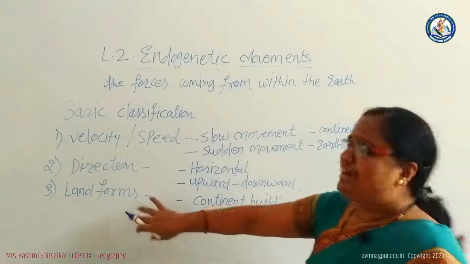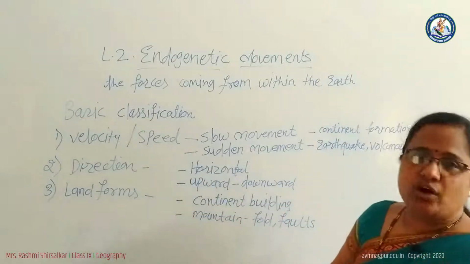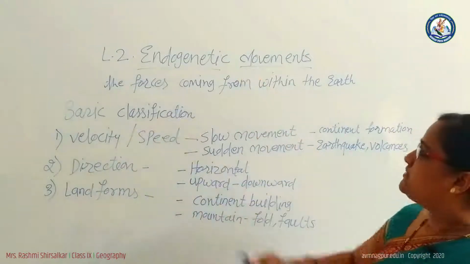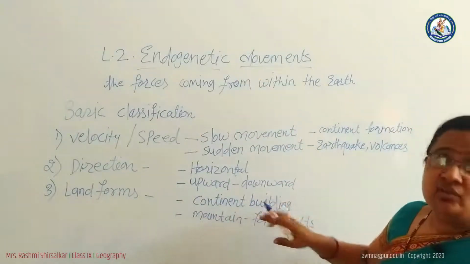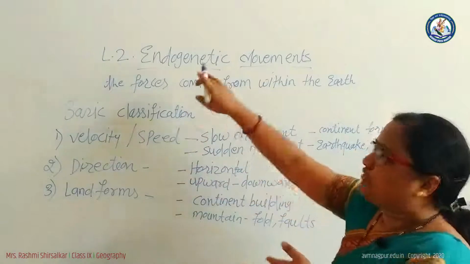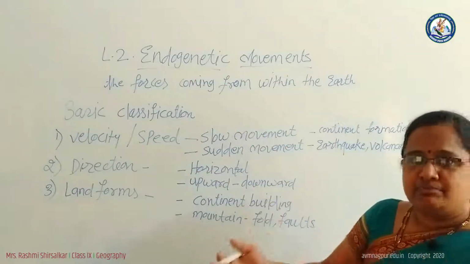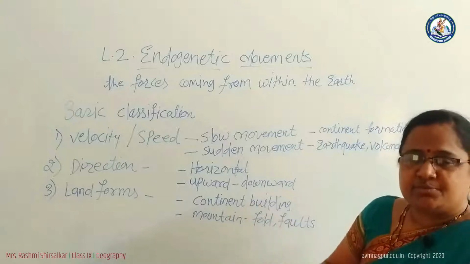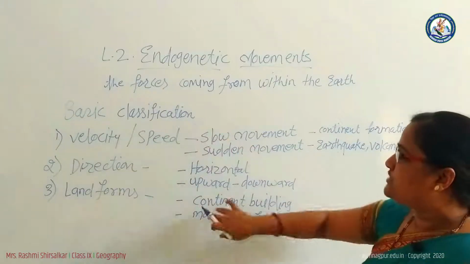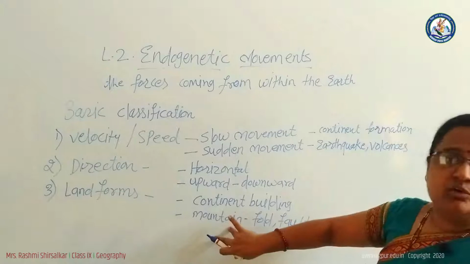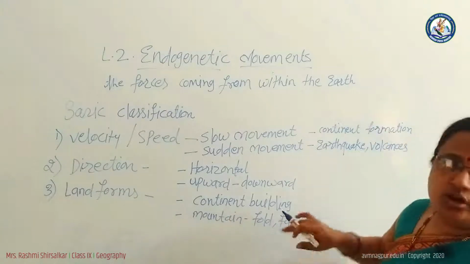Another one is landform. Which types of landforms are formed by the endogenetic movements? First one is continent building. From endogenetic movements, continents are built, the continents that have been formed, are formed in this way. And another one is mountain formation, that is fold and fault.